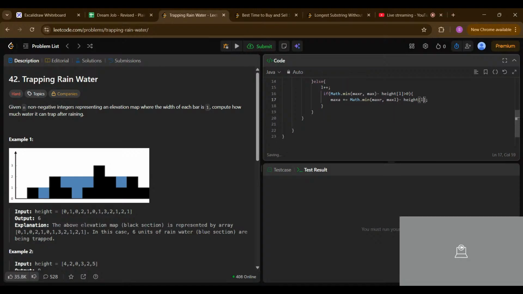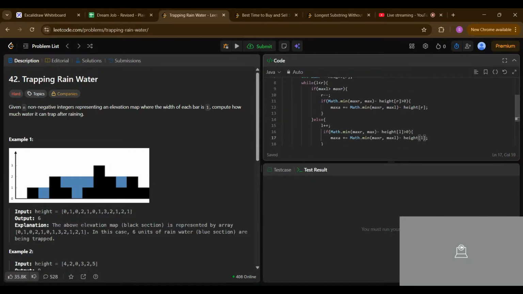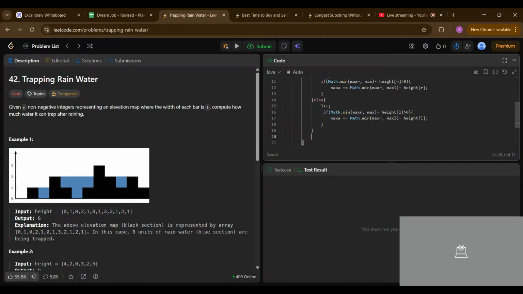Now every time we have to check our maximum of left is equal to Math.max of max left and current height of left, because it's just finding the maximum value from the left and the maximum value from the right.